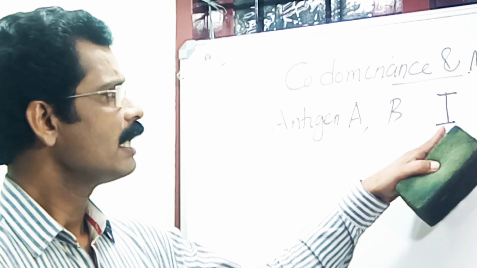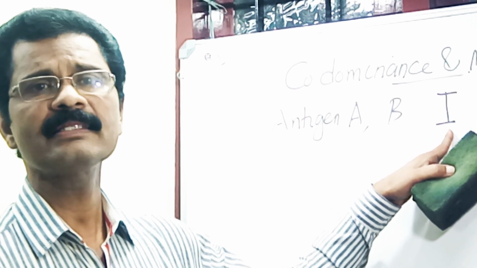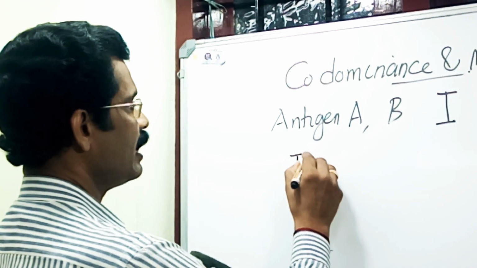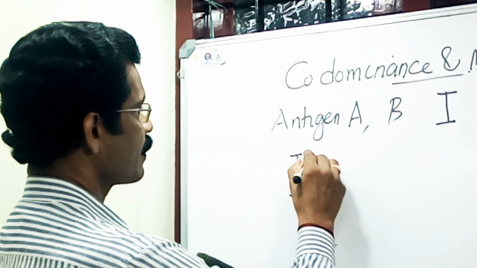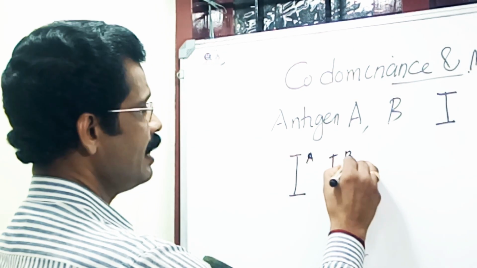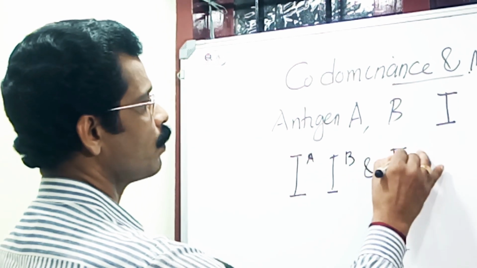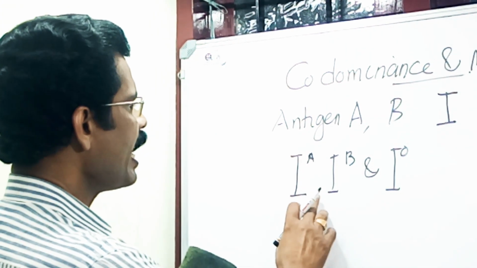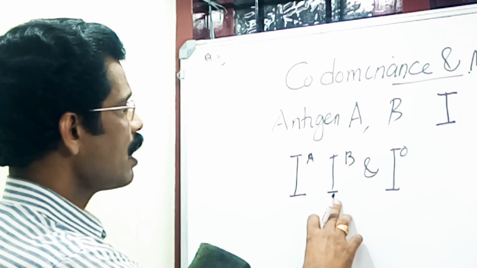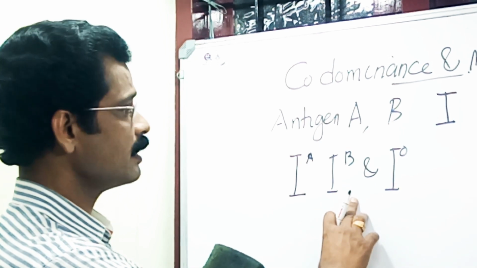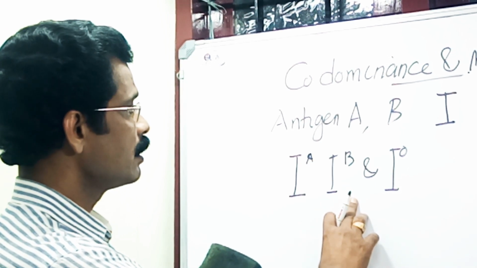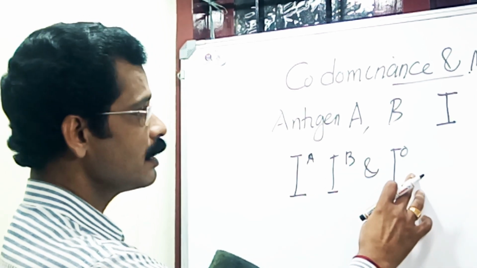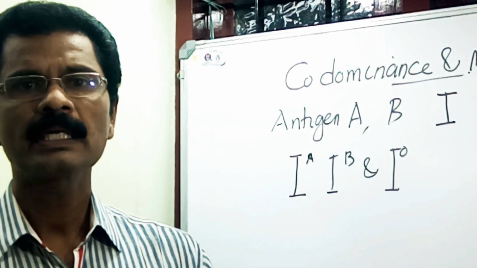This gene I exists in three allelic forms, that is I A, I B and I O. I A and I B are codominant to each other, but both are dominant over I O, right?